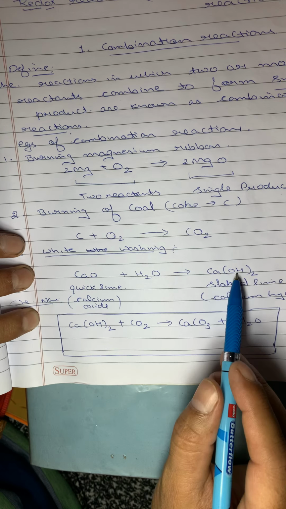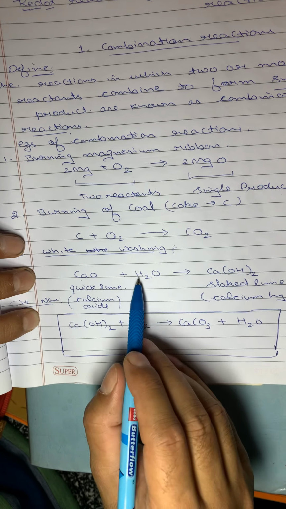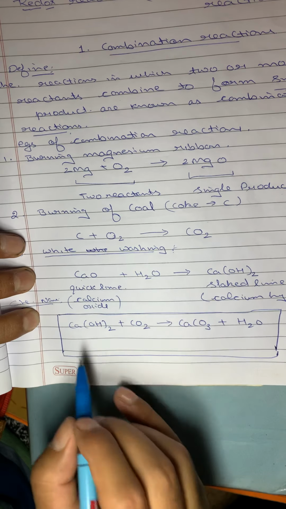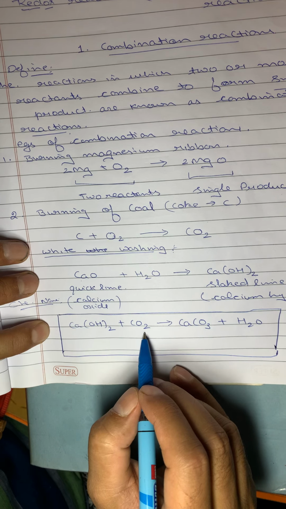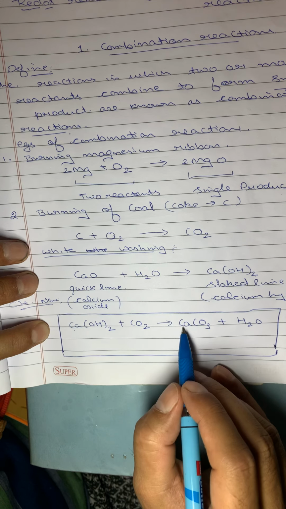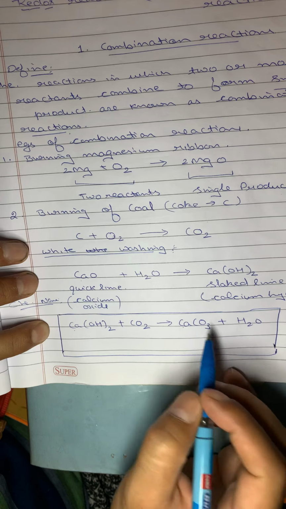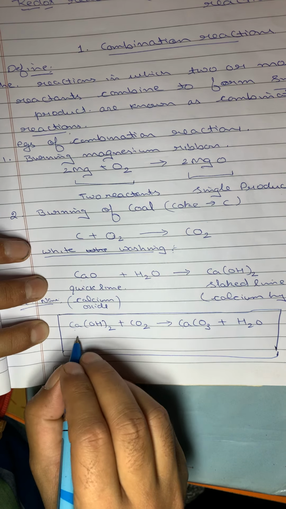This reaction was already balanced, because you can check calcium is 1, hydrogen is 2, and the number of oxygen atoms is 2. It is already balanced. And this reaction is also already balanced: calcium 1, oxygen is 2 plus 2 is 4, 3 plus 1 is 4, hydrogen 2. Now what will happen in this reaction?